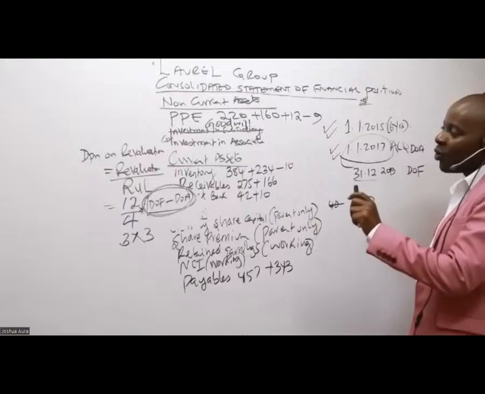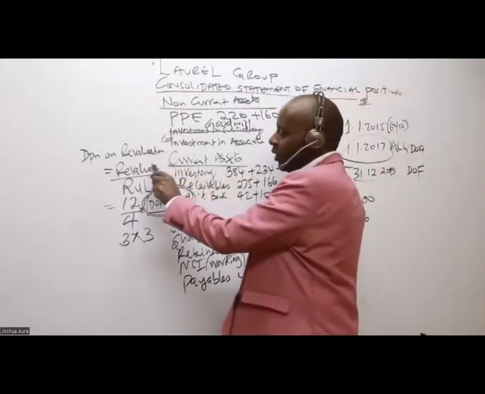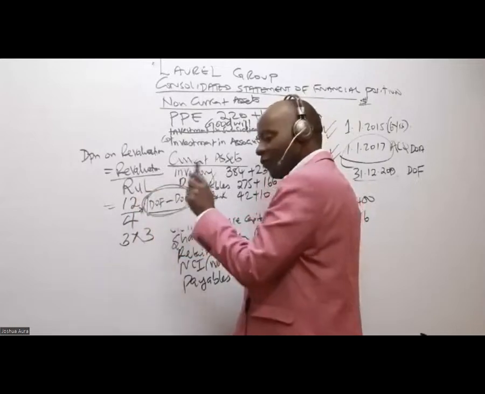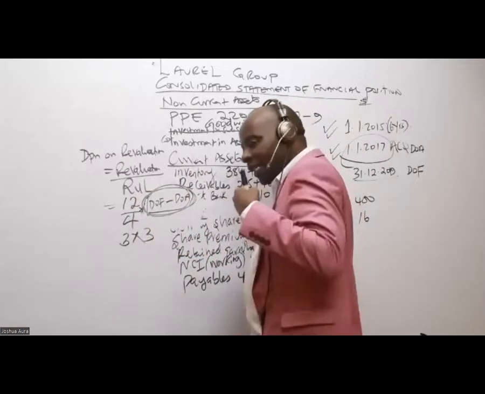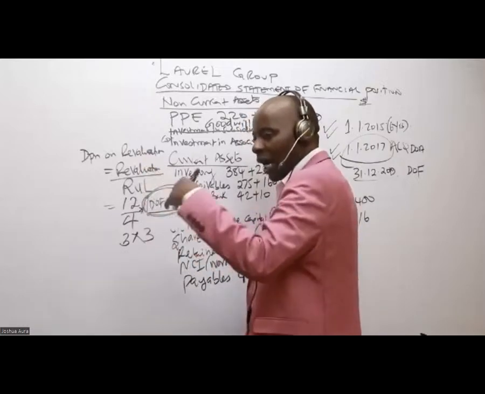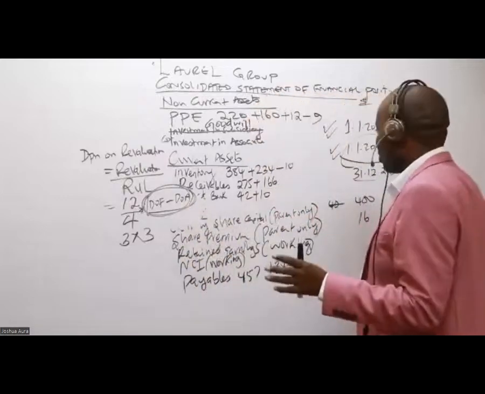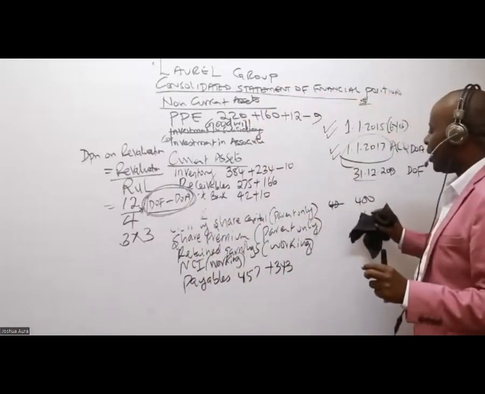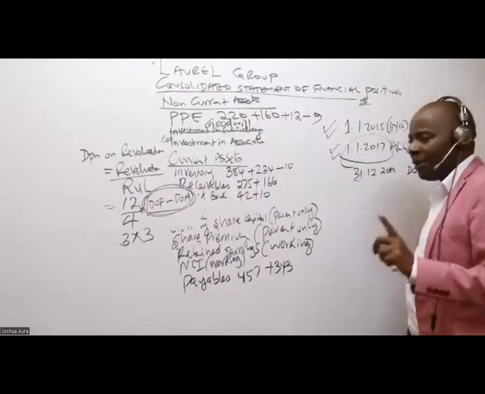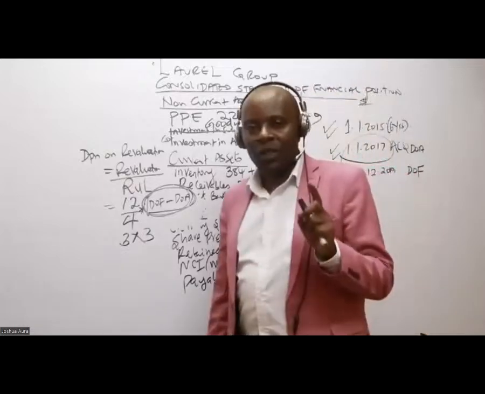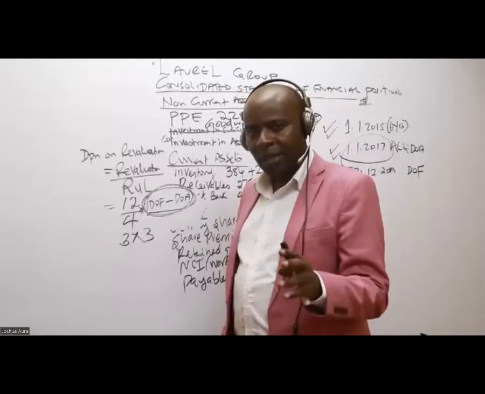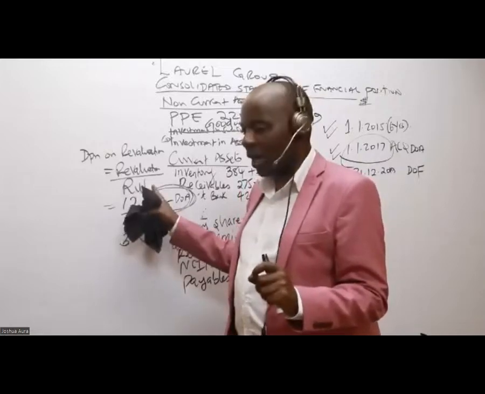Now, the first thing is for you to appreciate this. The revalued amount, of course, is 12 over the remaining useful life from the date of revaluation moving forward. How many years do you have? I'm so sure this is something that, if you take your time a little bit, maybe later on with the video, you will be able to understand. It's not really a big thing, because when we talk of remaining useful life,